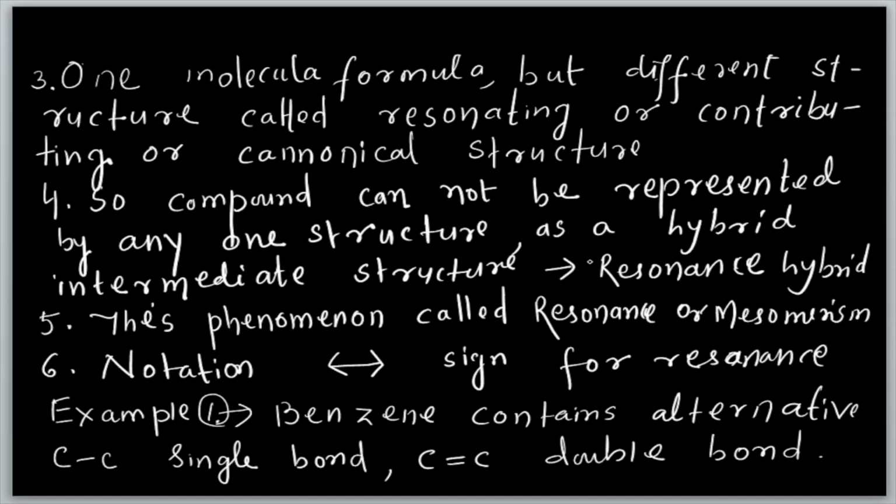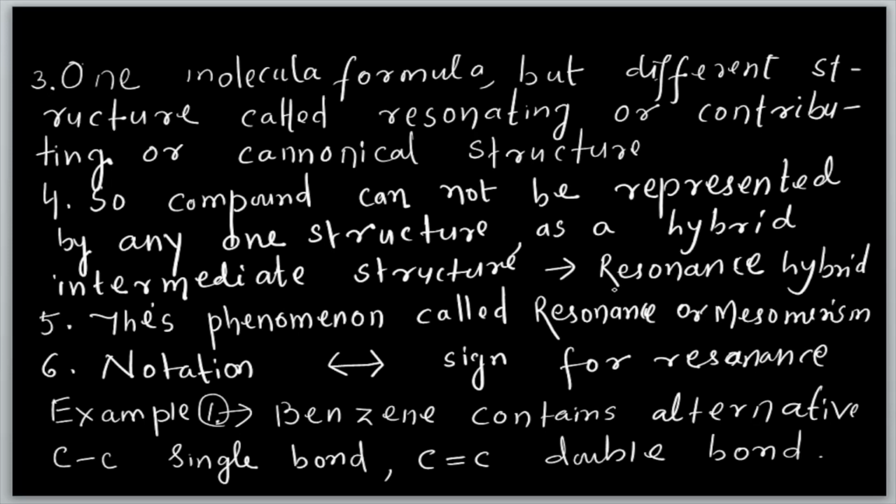This phenomenon is called resonance or mesomerism. Again I want to tell you, the molecular formula remains the same, but there are different structures, called resonating, contributing or canonical structures. The Lewis dot structure cannot explain the compound properly, and it is not explained by any one canonical structure.